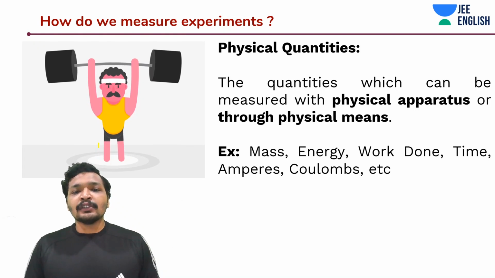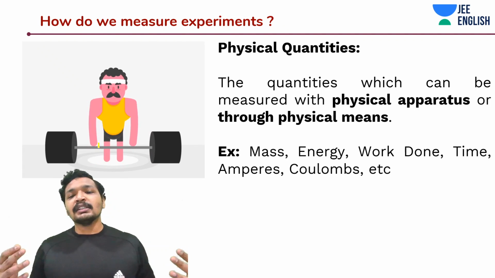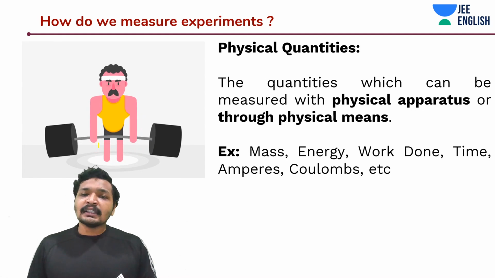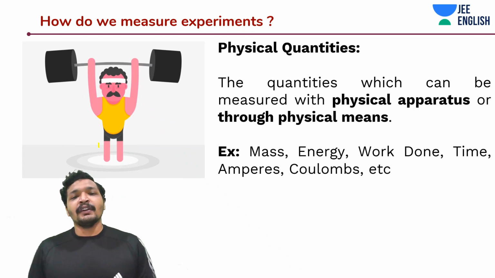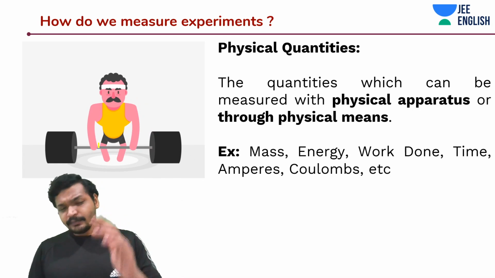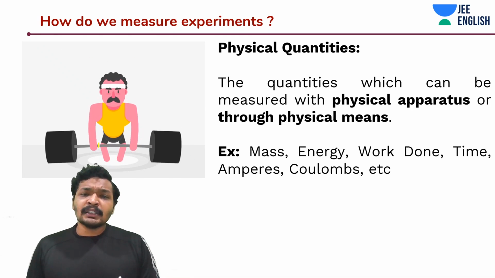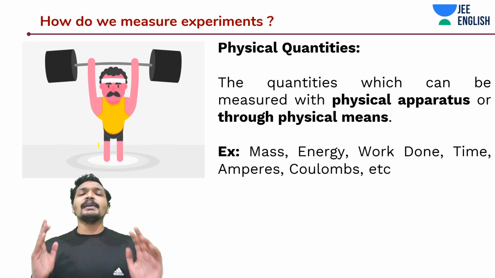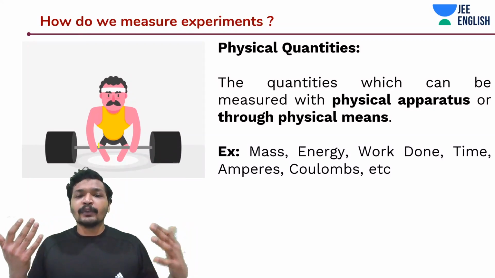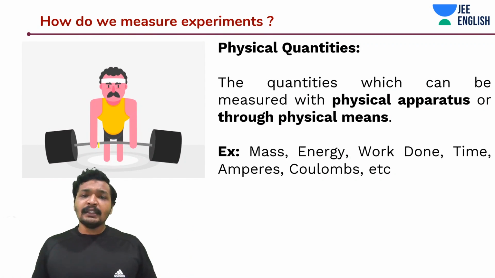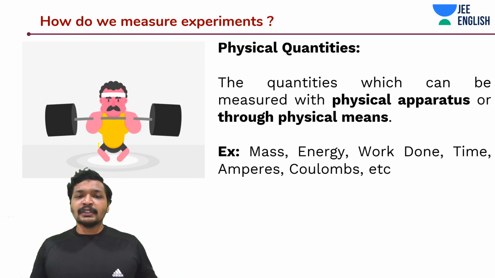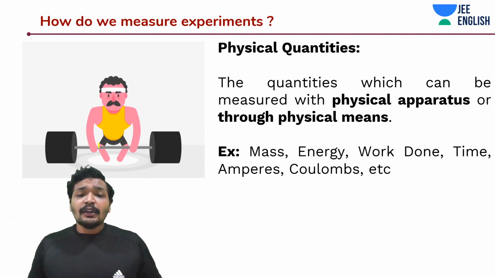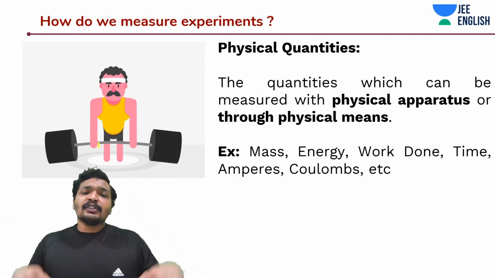And what are the different kinds of physical quantities? It can be mass, energy, momentum, work done, time, amperes, coulombs. Basically anything that has units, or even sometimes even if they do not have units. But guys, these things are something basic that you need to understand. A physical quantity is basically something that can be measured. Okay, in this case, he's assessing the weight. He's making practical assumptions using his innate intuitions. But what you are going to do, you are going to measure it on the scale.